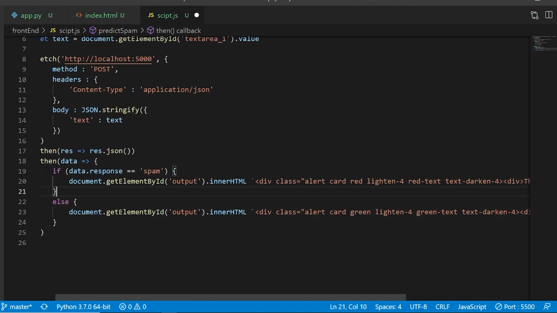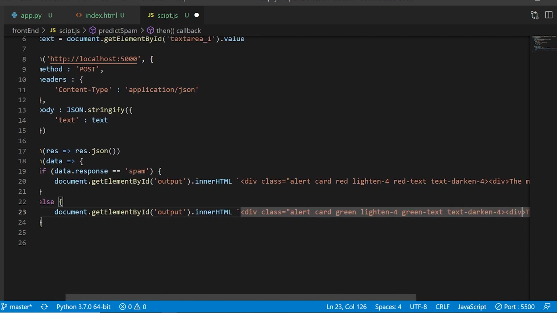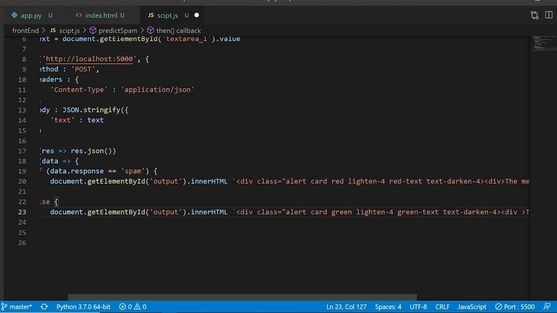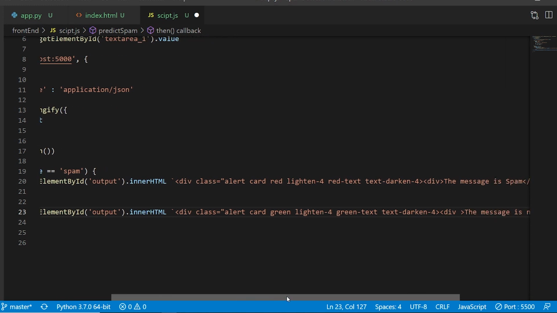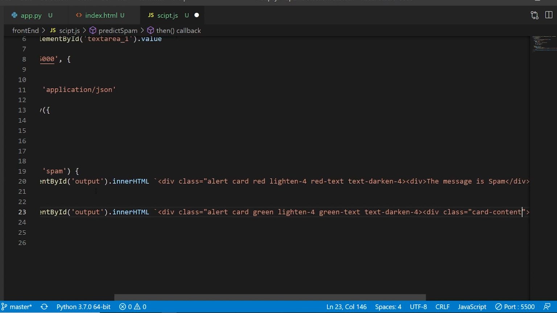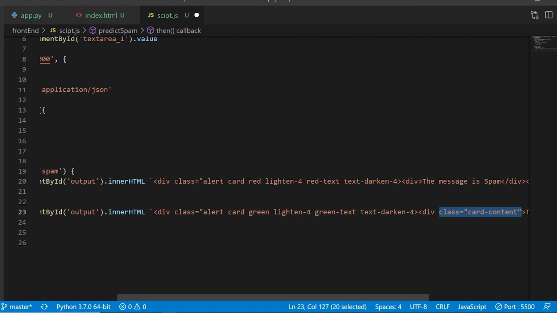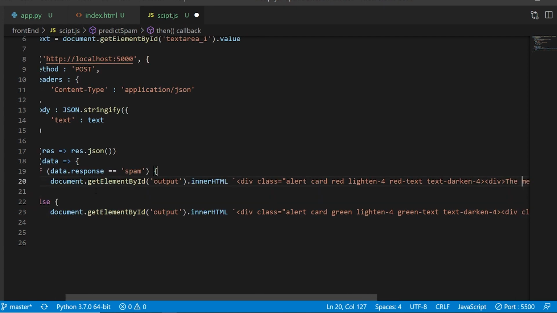I forgot one thing. Since I mentioned the card, inside this div I will also have to say class as card-content. I am once again saying this is Materialize CSS; you can check the documentation. So here I am going to say card-content. I am going to copy this and use it for this div also.